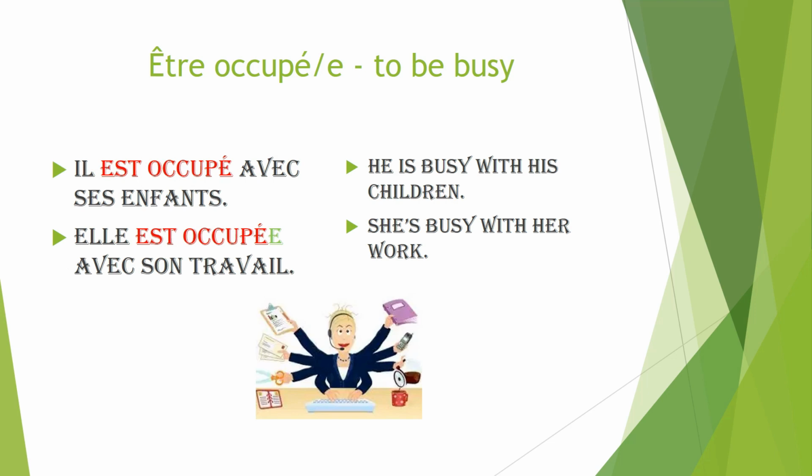Let's see the next one. Elle est occupée avec son travail, which means she is busy with her work.